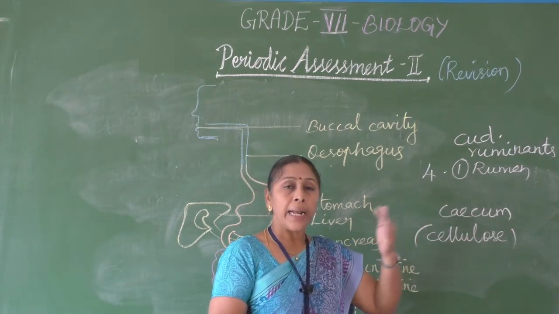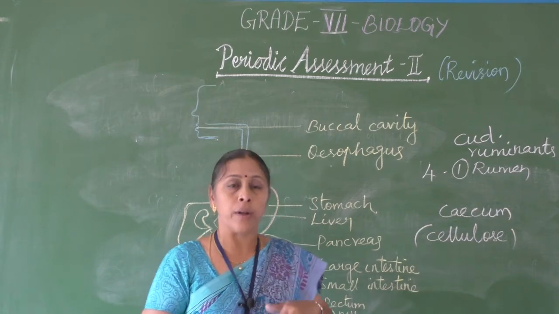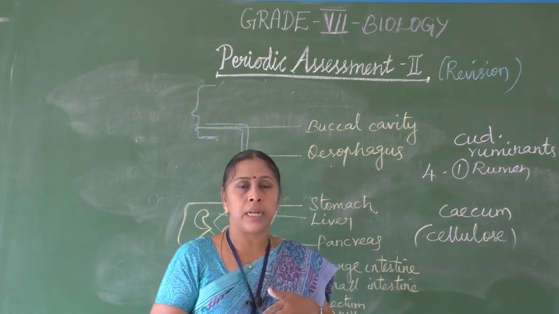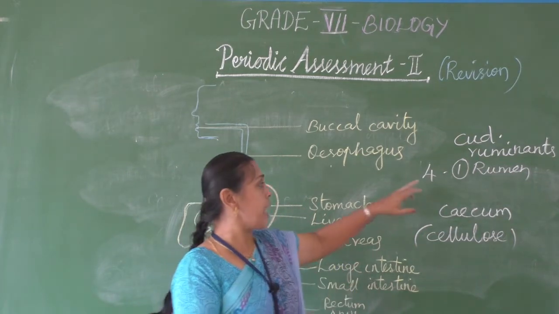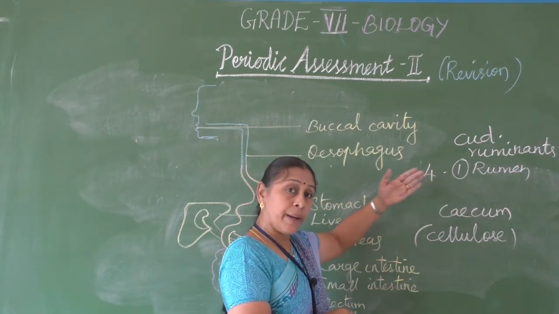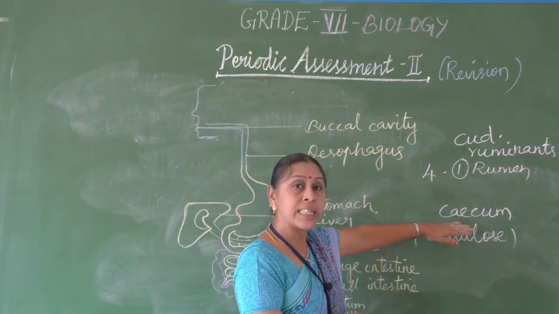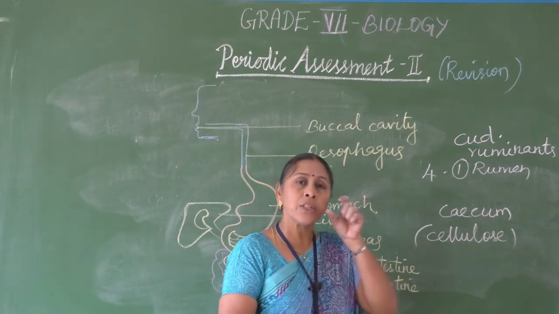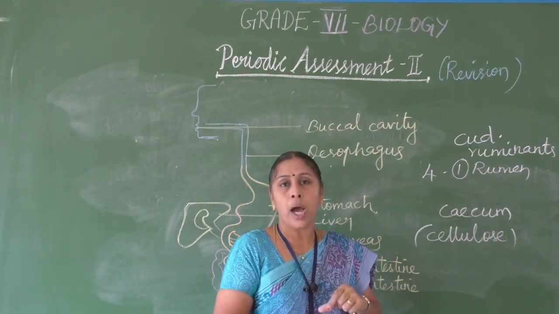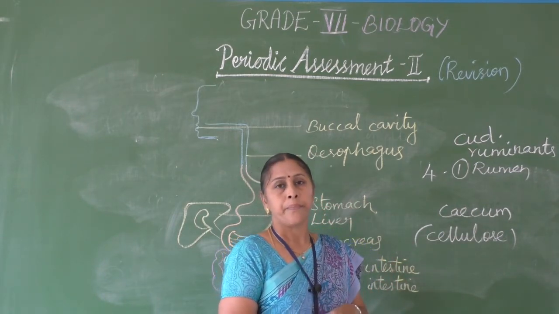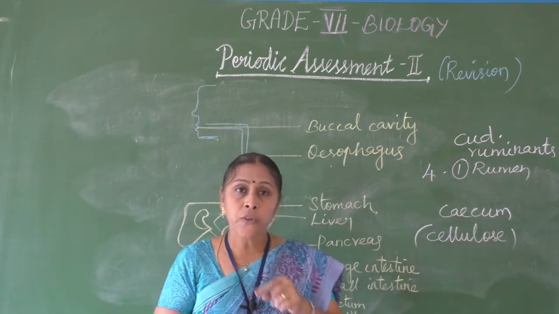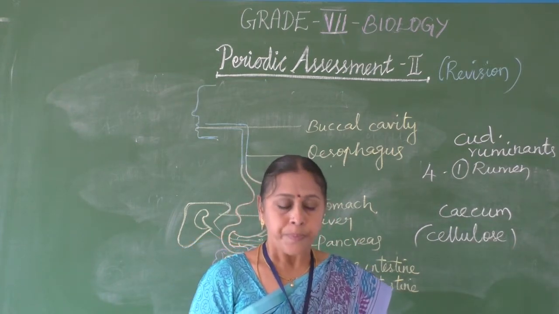That means the animals which chew the food, which is partially digested, stored in a chamber called the rumen, and fully digested in a chamber called the cecum. The animals which chew the cud are called ruminants. Partially digested food is called cud.